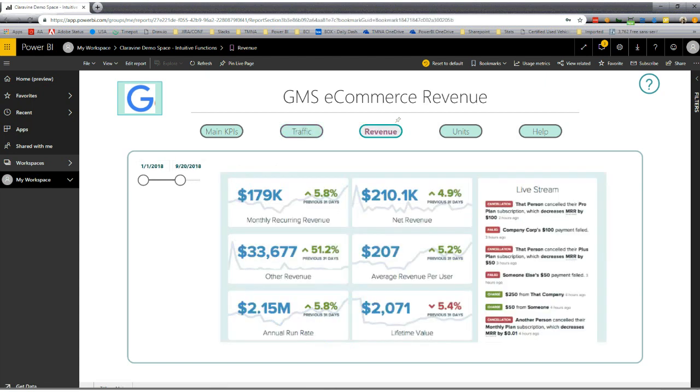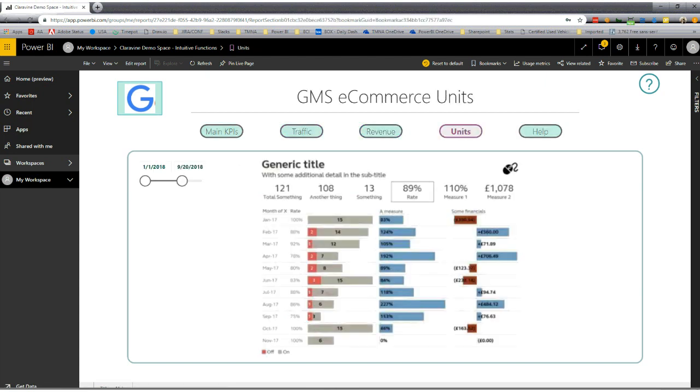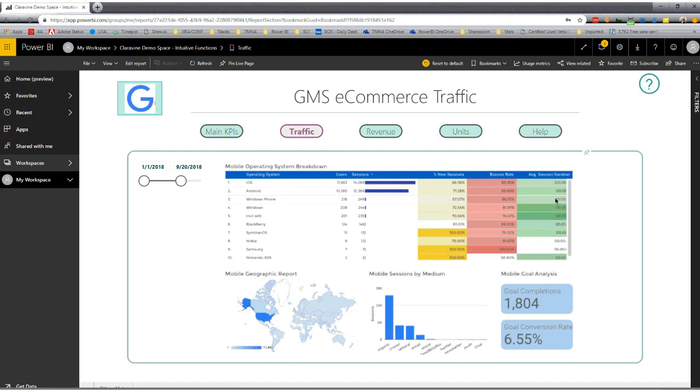You can actually use the bookmarking function to incorporate switches. So in case you see data like the traffic data here, and you want to have mobile versus desktop, you can actually use the bookmarking function to have two different variants of this page data being shown. If they click on one, it shows them mobile. Click on the other, it shows them desktop. You use slicer functions in conjunction with those. But that's basically the nuts and bolts of it.